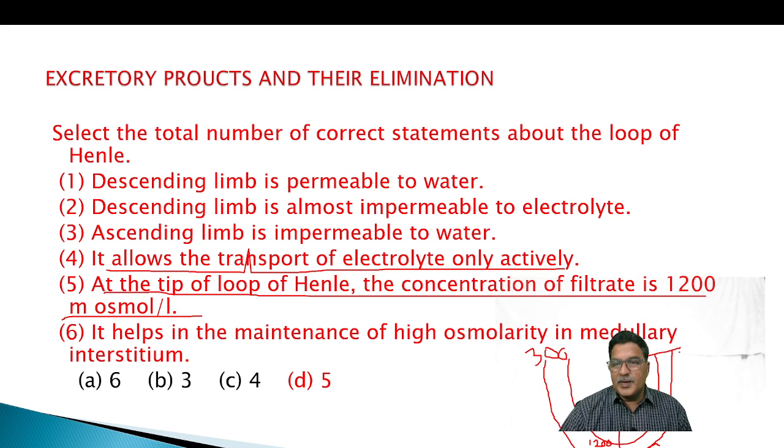Then, in the ascending limb, by the absorption of salts, it again becomes 300 milliosmol. Only salts are being absorbed here. In that way, they consider this a wrong statement, and I consider that a wrong statement.